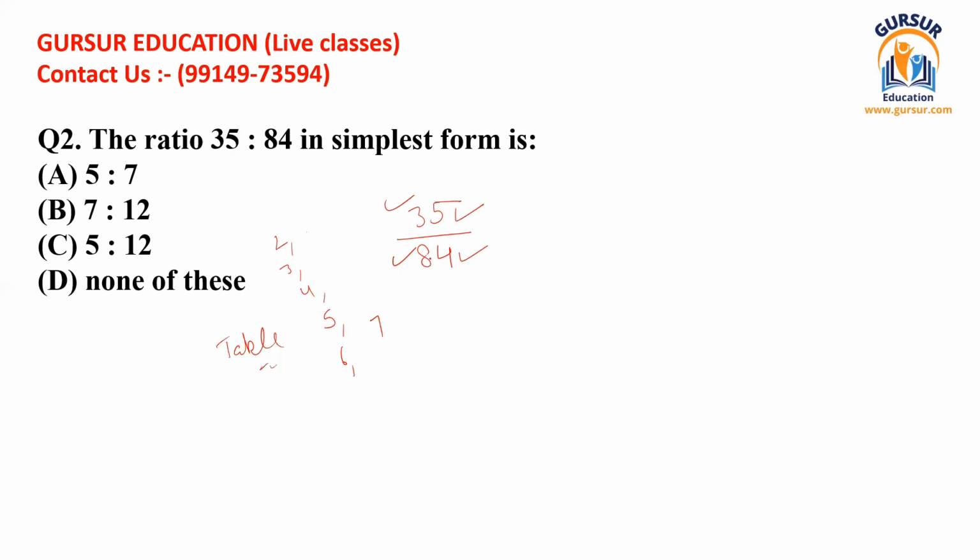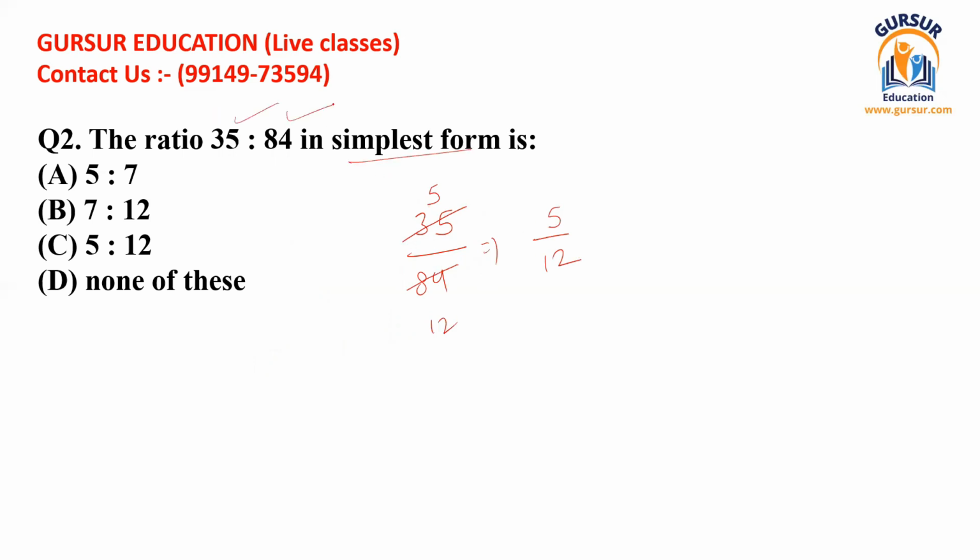So in this way, first of all you have to find a specific table, and after that you have to reduce both the numerator and denominator into lower limits. So I'm just going to do that. This is 35, this is 84, and to reduce these to lower limits, I have to divide both by 7. When 35 is divided by 7, I get 5, and when 84 is divided by 7, I get 12. So we can say 5 divided by 12 should be the simplest form of 35 ratio 84.